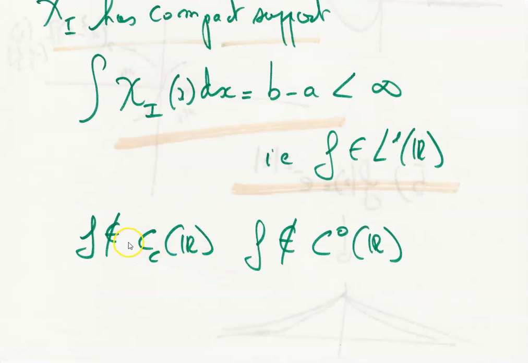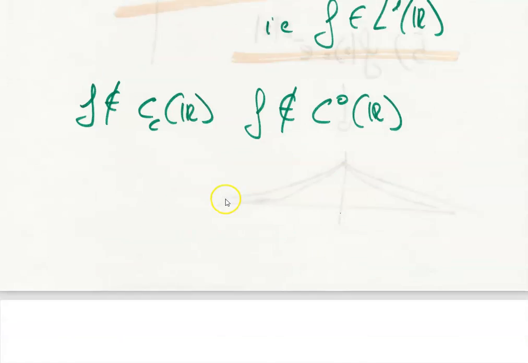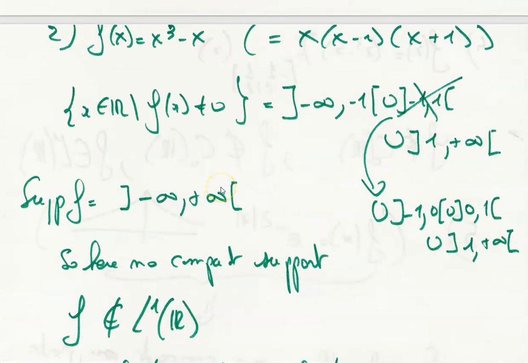Okay, f doesn't belong to the continuous functions of R because there is a discontinuity in a. We can see it, the discontinuity in b. The function goes to 0 when x goes to b by positive values, and goes to 1, let's say it's 1 here, when x goes to b by negative values. So this function clearly has a discontinuity. Okay, let's take another example.